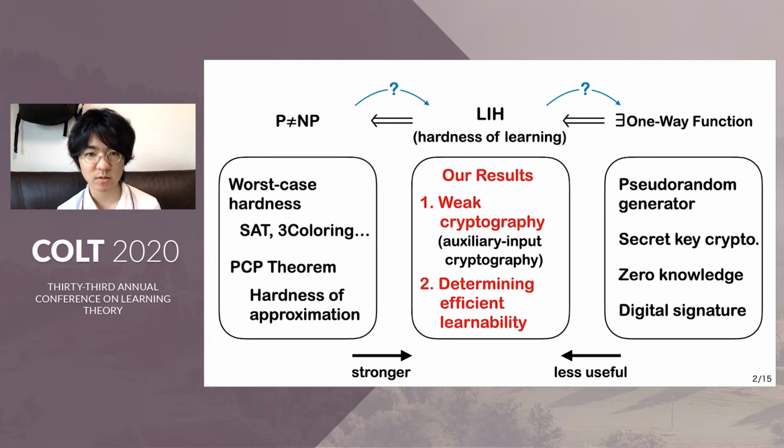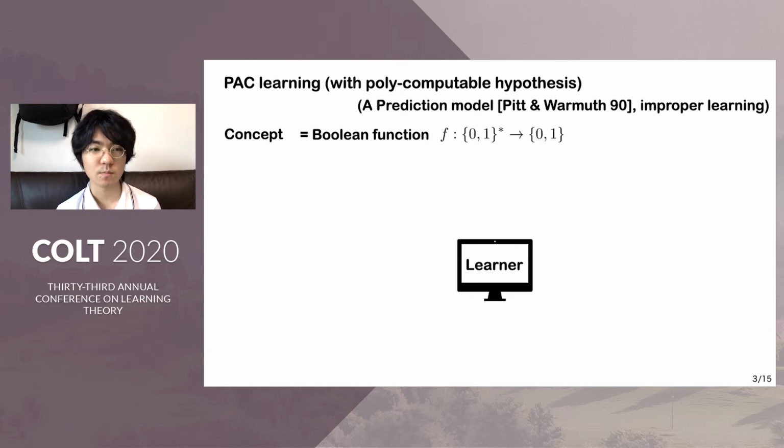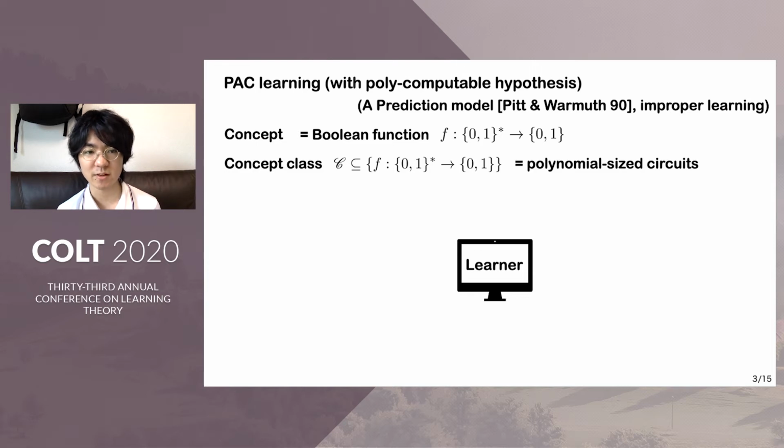Before explaining these results, first let me specify the learning model, PAC learning. This model is sometimes called a prediction model or improper learning. First of all, a concept is a Boolean function, and the concept class is defined as a class of Boolean functions. But in our case, this is a class of polynomial-sized circuits.